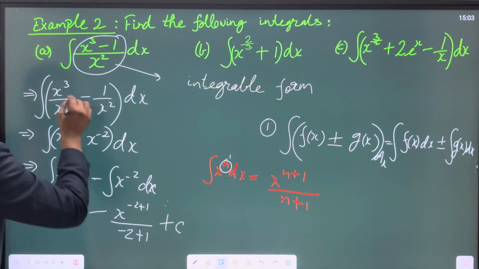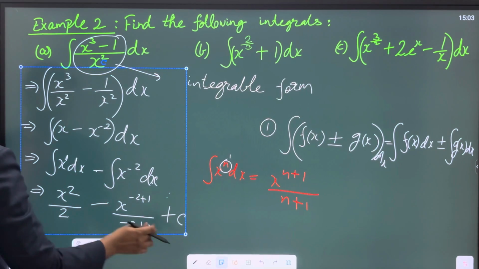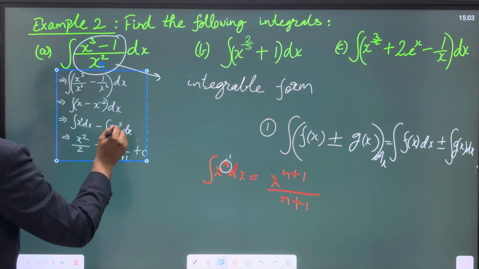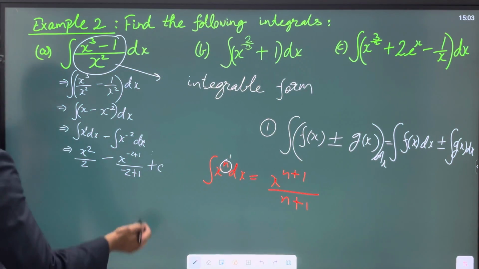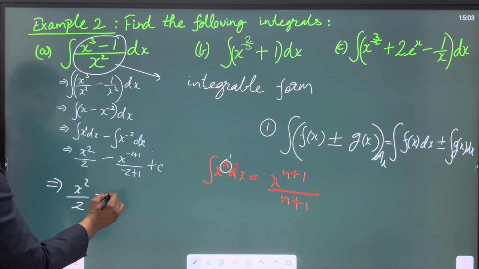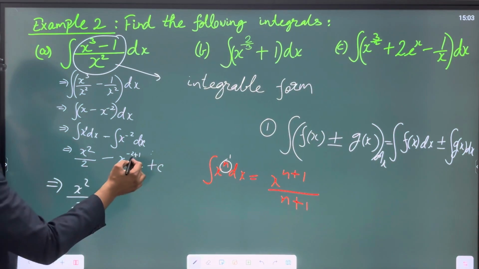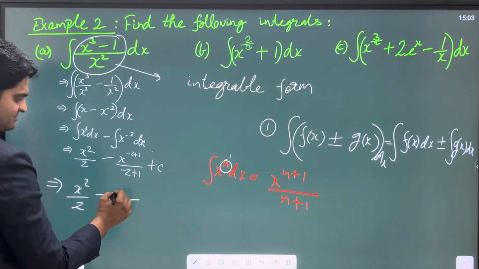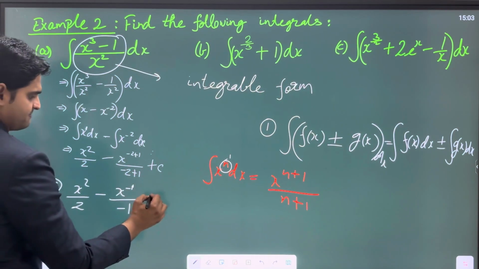Now let's look further. After simplifying, we can write it as x square upon 2 minus, x to the power minus 2 plus 1 will be x to the power of minus 1, upon minus 2 plus 1, which is minus 1, plus c.